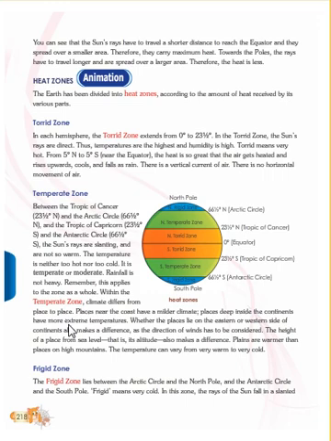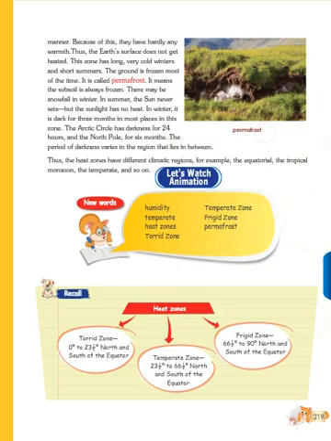It is a zone that lies between the Arctic Circle and the North Pole, and between the Antarctic Circle and the South Pole. Frigid means very cold. In this zone, the sun rays fall in a slanted manner, so the surface does not get heated. The zone has long, very cold winters and short summers.